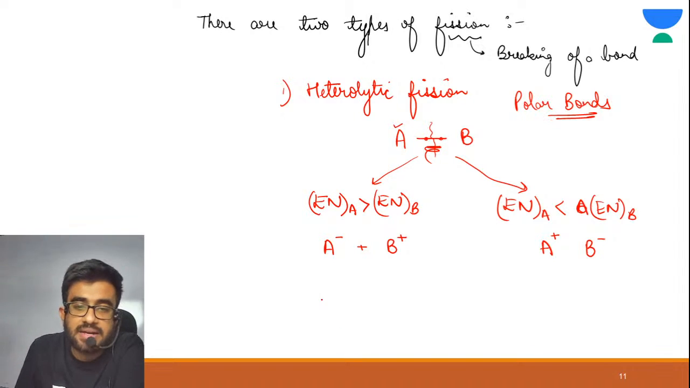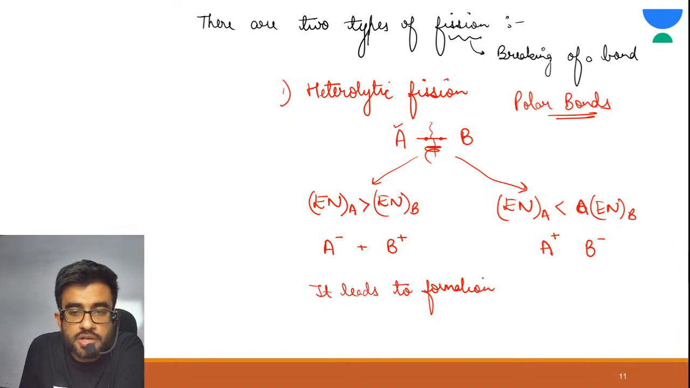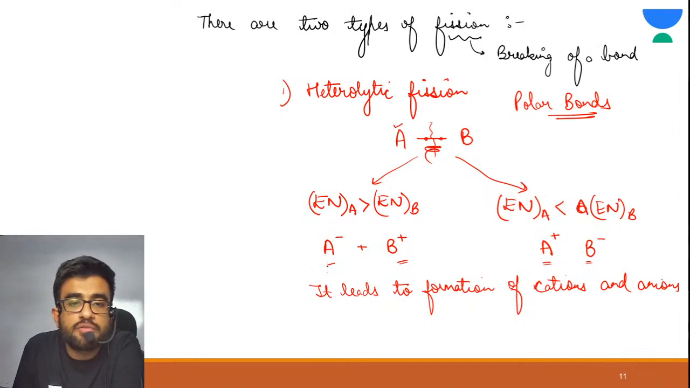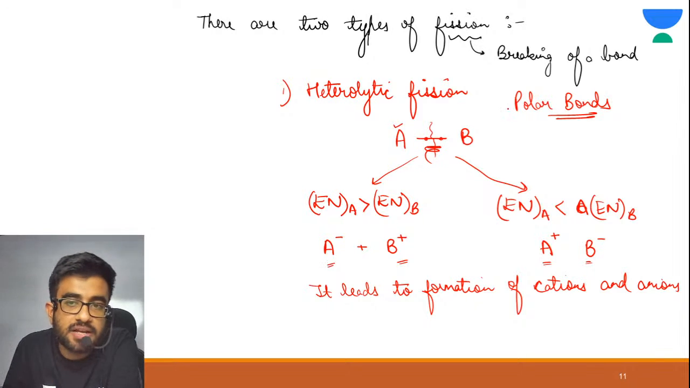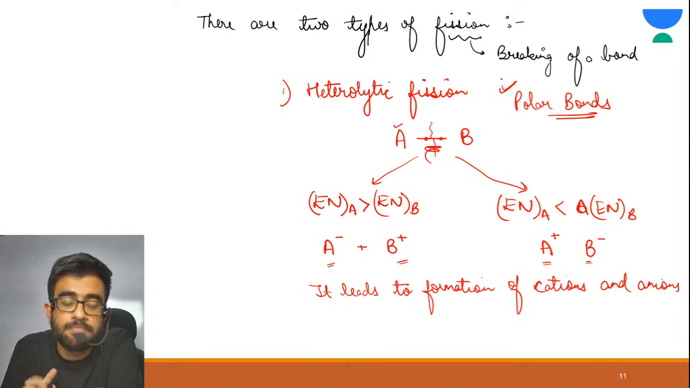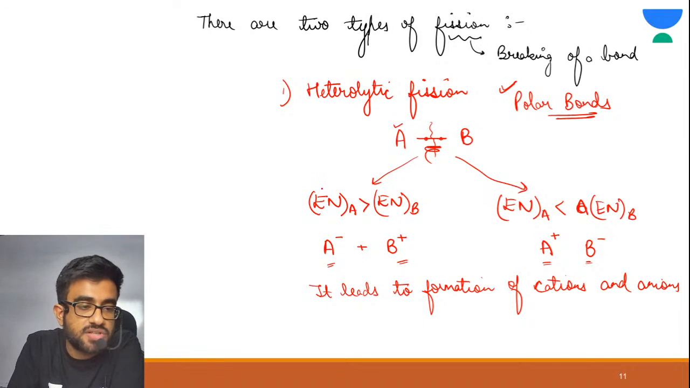And heterolytic fission leads to formation of cations and anions. Cations and anions are formed, and it is favored by polar bonds. Polar bonds means where there is electronegativity difference. Are you able to understand this? Tell me in the chat section. This heterolytic fission is clear to you?